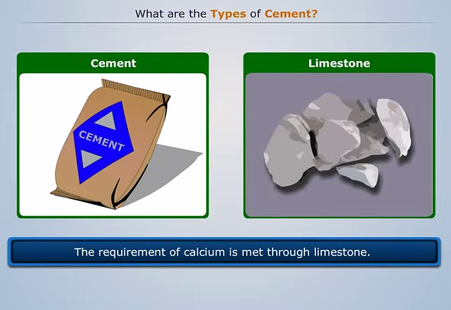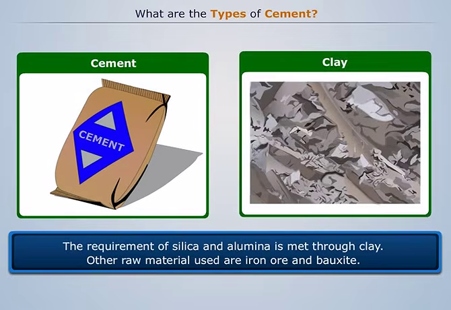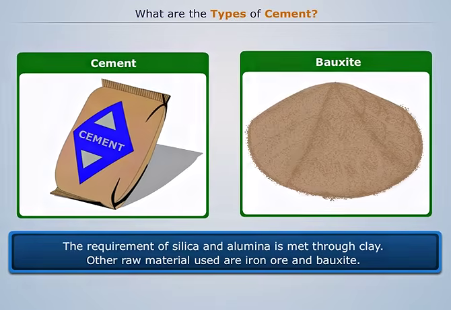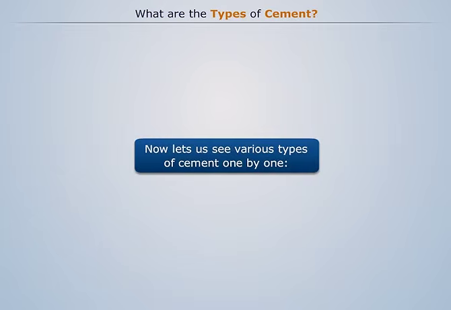The requirement of calcium is met through limestone. The requirement of silica and alumina is met through clay. Other raw materials used are iron ore and bauxite. Now let us see various types of cement, one by one.